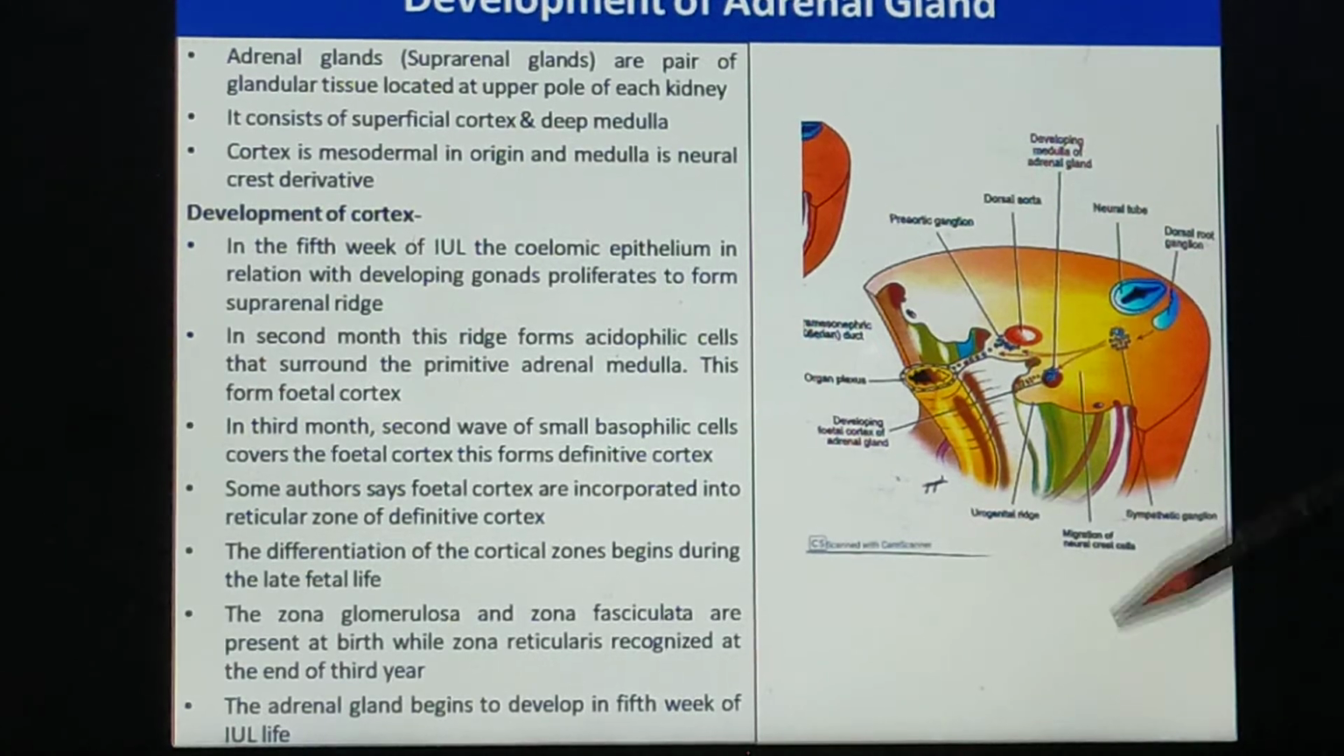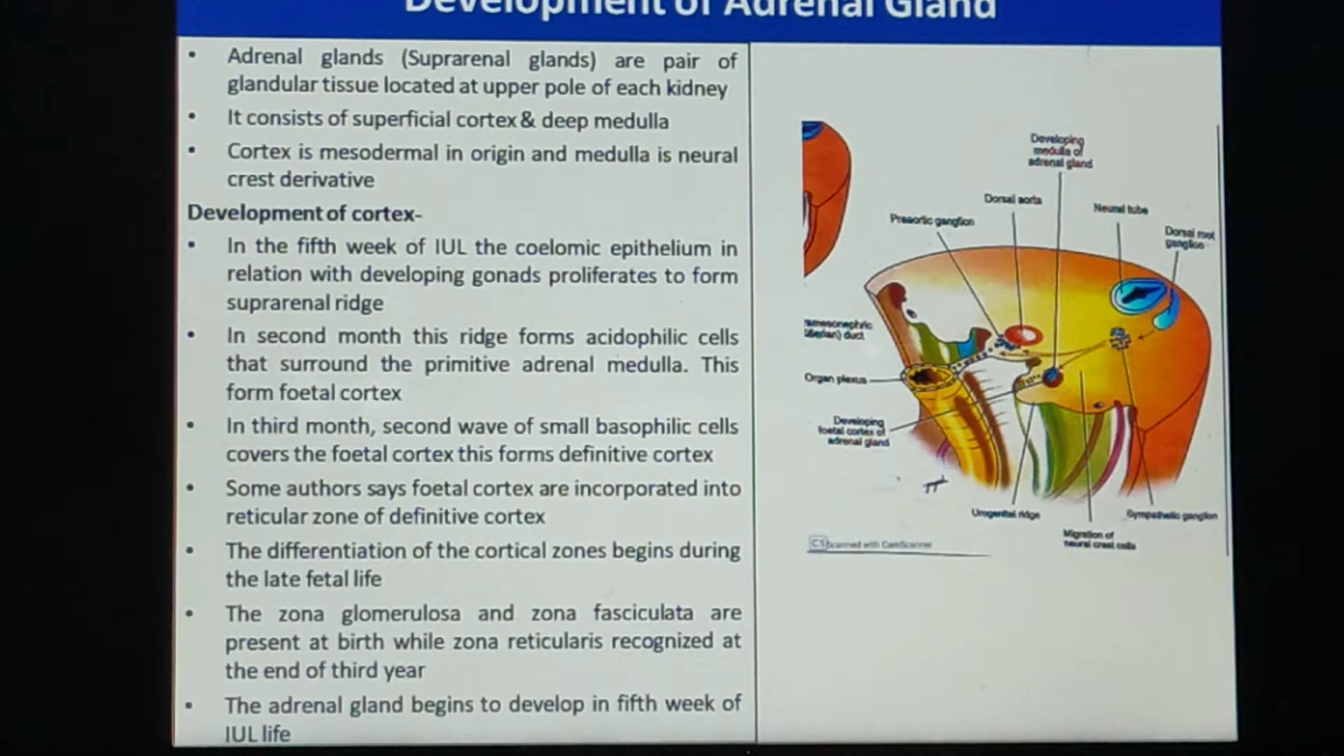They are a pair of glandular tissues located in the upper pole of the kidney. All of us know, as you might have seen in the dissection, that the adrenal gland consists of a superficial cortex and a deep medulla. Both cortex and medulla are of different origin. The cortex is mesodermal in origin, originating from the coelomic epithelium, while the medulla is neuroectodermal in origin, which develops from neural crest derivatives.